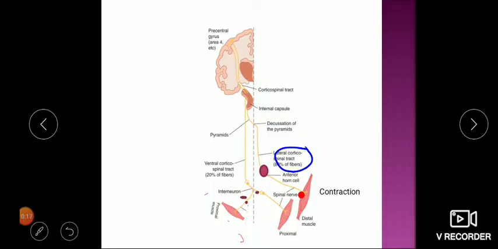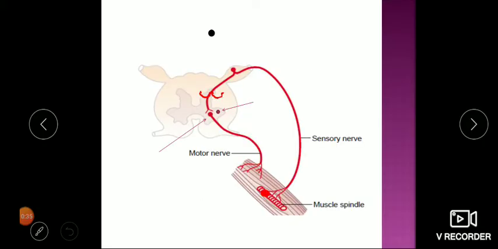And this is the 20% of fibers which are uncrossed in the anterior column. So this is the ventral corticospinal tract or anterior corticospinal tract. These are supplying bilaterally to the axial muscles, that is muscles which are controlling body posture. So this is the corticospinal tract.